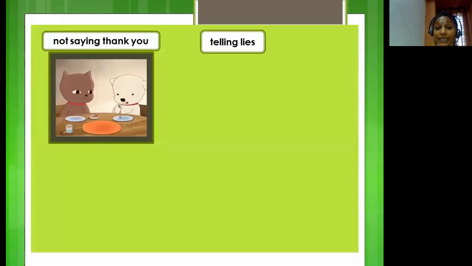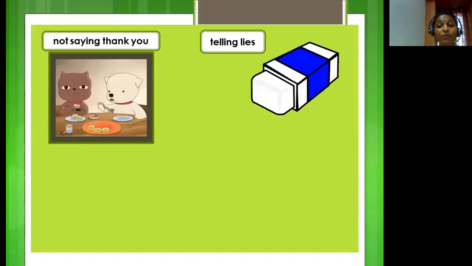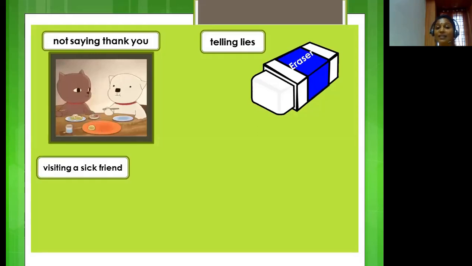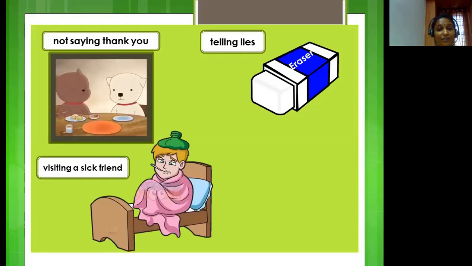Now we have telling lies. Is telling a lie a good habit? No. Imagine that your friend has brought a new eraser and you take it and keep it aside. And when she asks you if you have seen the eraser, you answer no. Is that good, children? Not at all. It will not make anyone happy. The next action that is given in the box is visiting a sick friend. Caring for others is always a good habit and that will make others like you.